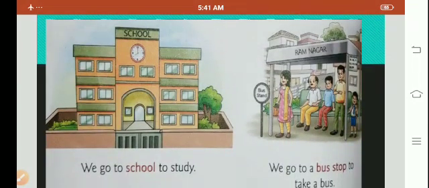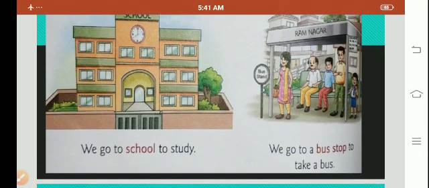The next we see is school. We go to school to study, and we go to a bus stop to take a bus. So these are the next places which are found in a neighborhood. School, we all know that we all go to school to study. We learn many things in the school. We learn to read, write, to sing, dance. We have many sport activities in the school. So school is an important place in our neighborhood. Then bus stop, when we have to take any bus, then we have to go to a bus stop to take that bus.